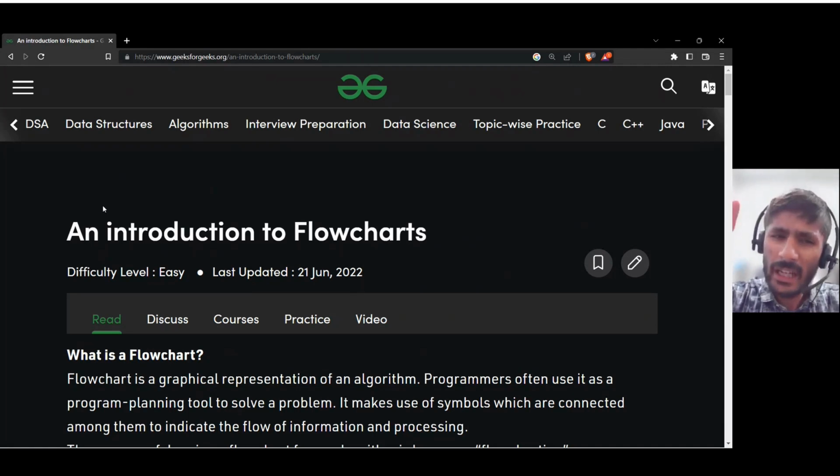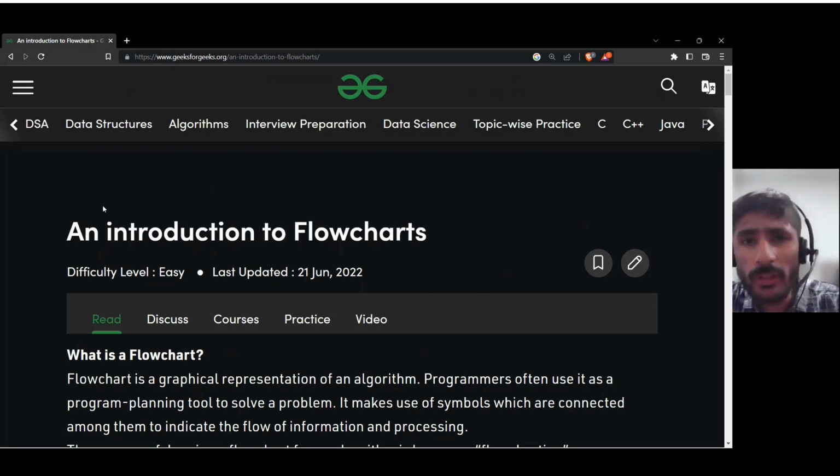Flowchart is the diagrammatic representation of an algorithm. Now, what is the algorithm? For example, suppose I ask you, what is the algorithm for brushing your teeth? So you said, first of all, I bring my toothbrush and toothpaste. Then I put some toothpaste on my toothbrush. And then I just rub my teeth. And I have some water, and then I put some water in my mouth, roll it in my mouth and just spit it out.